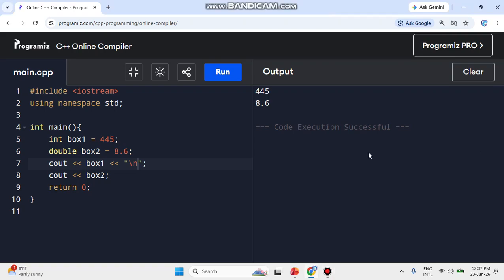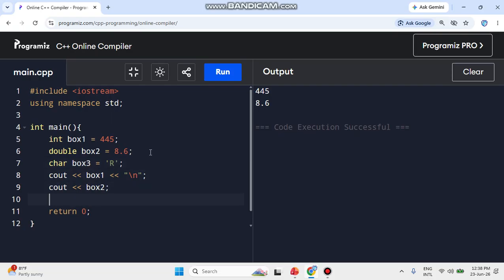Okay, now after this one, let's use another variable, like I want to store a character. So char box number 3 equal to, I want to store inside this one, suppose r, meaning one character. So I can do that. Now let me call it out over here, cout greater than box number 3, and over here don't forget to add the backslash n for the next line purpose. So you can see over here r is printed, meaning the character data type is working.